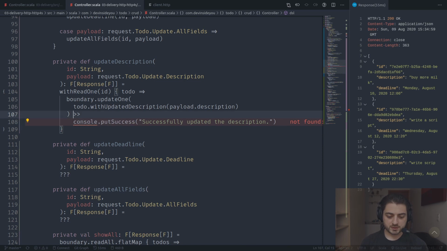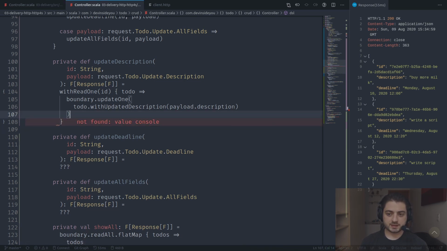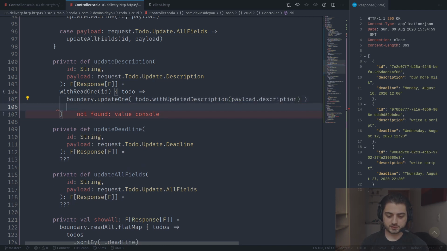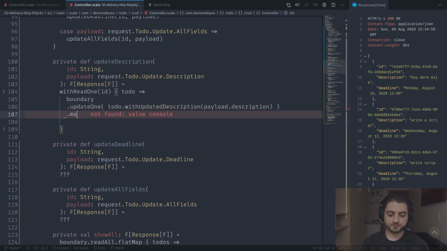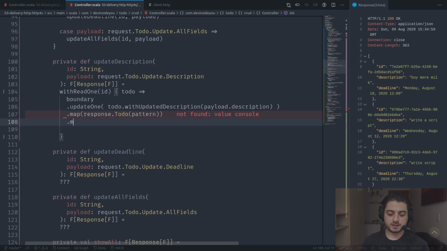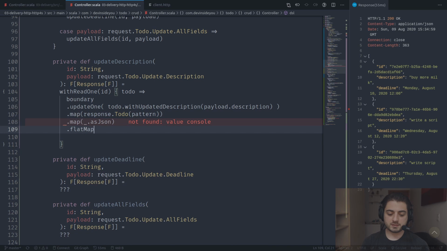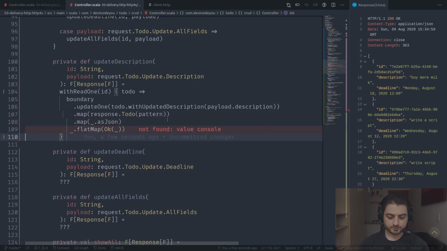Yeah, we can't do just okay because we need to do this whole JSON thing. So we're going to have update one. Maybe it's actually going to fit into this one line. If we do that, and we're going to do map response to do pattern. We're going to map it as JSON, and we're going to flat map into OK like this. And I believe that's it.